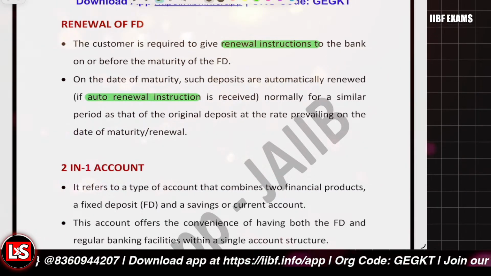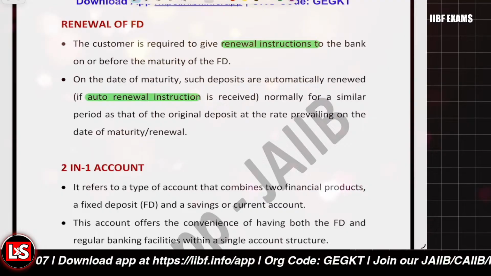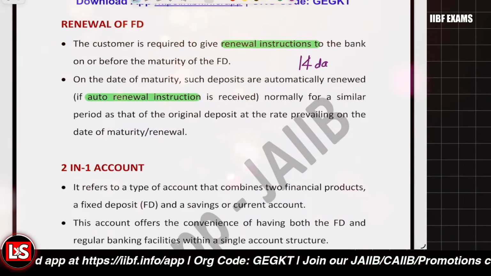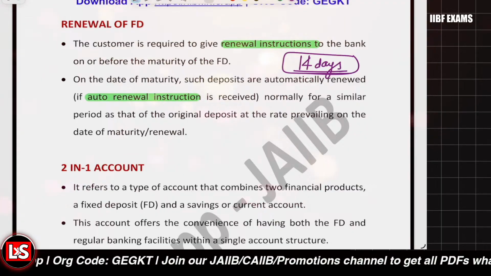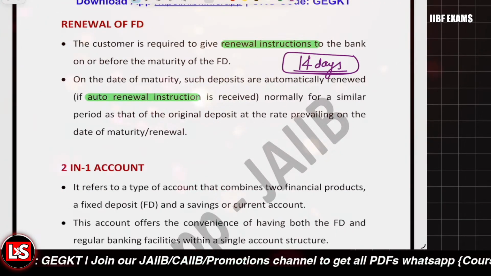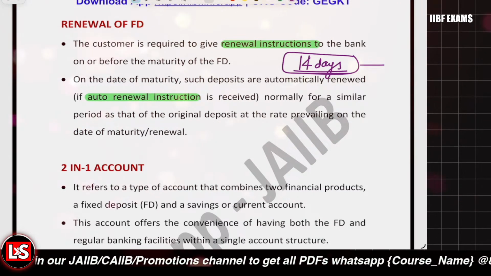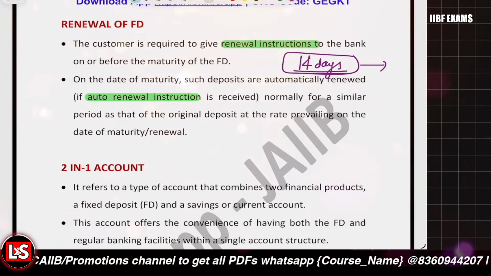Getting it? But if it is not auto renewal and no instruction is given for 14 days, then in that scenario the renewal won't be done at the prevailing rate of interest.